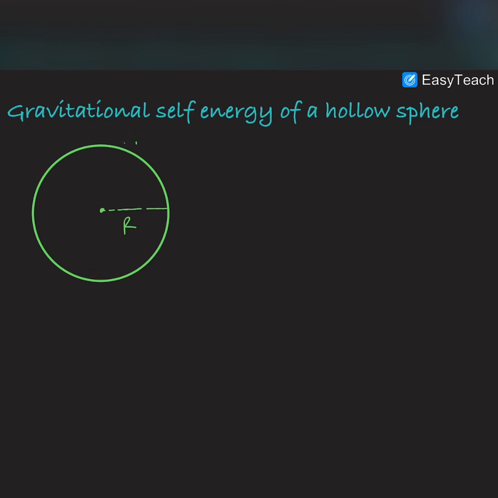So how do we find this self energy? Let us imagine that we are assembling the masses from infinity. Until some time t, we have already assembled a small mass m. Now we bring an additional mass dm from infinity, and we perform some work in bringing that mass. That work done would be equal to m delta V, where m is the mass we are bringing, here dm, and delta V is the potential difference between the final point and the initial point.